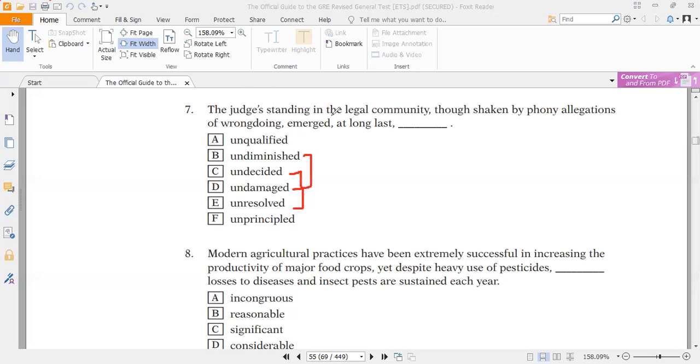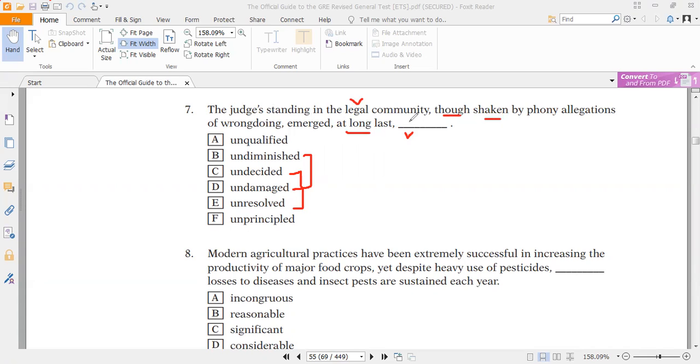The judge's standing in the legal community, though, so it is a negative connector, though shaken by phony allegations of wrongdoing, emerged at long last blank. So this idea and this idea should be opposite. In the first idea, it is said that his standing was shaken.